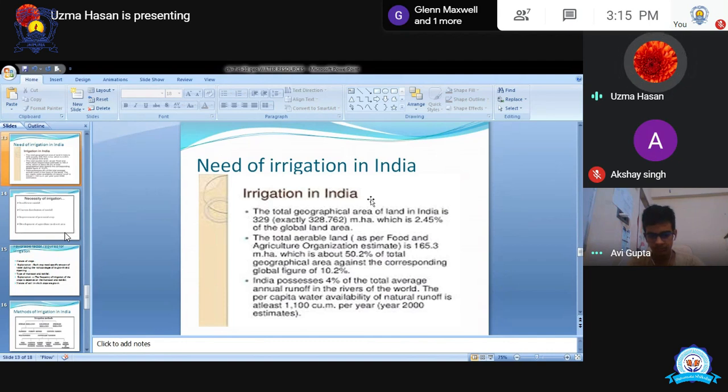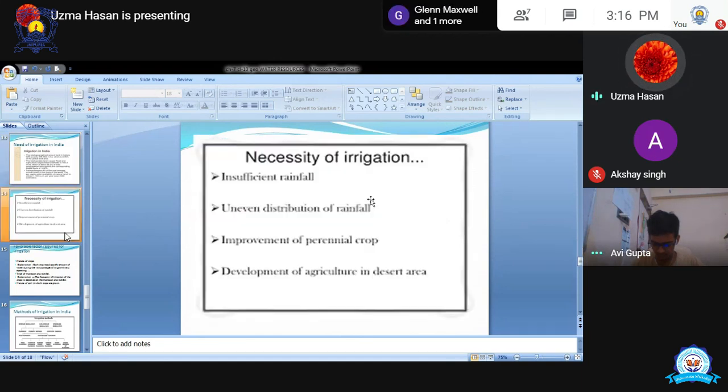And India possesses 4% of the total annual runoff in the rivers of the world. हमारी नदियों में कितना पानी है? If we take the comparison with other rivers from all around the world, we have 4% of the water in our rivers. That 4% is too much. It's not a small quantity. It's such a large quantity, that 4%. दुनिया भर की rivers का 4% we have. And when we have to utilize this 4%, इस 4% में से हम 1% भी नहीं utilize करते हैं for irrigation. उसके बाद भी the rivers are playing such an important role in the irrigation of India.